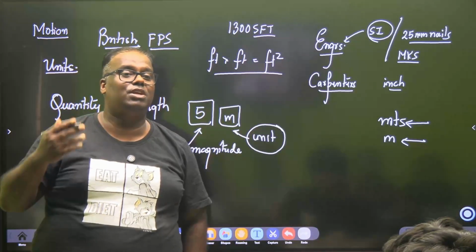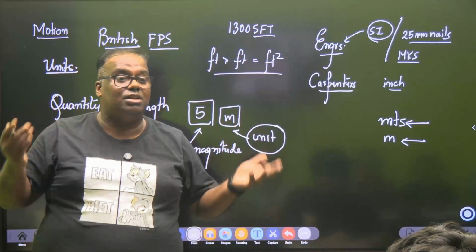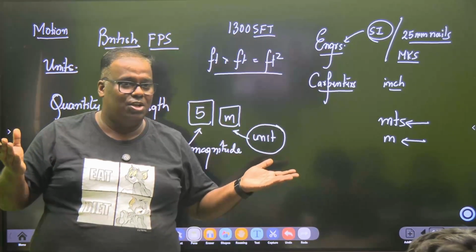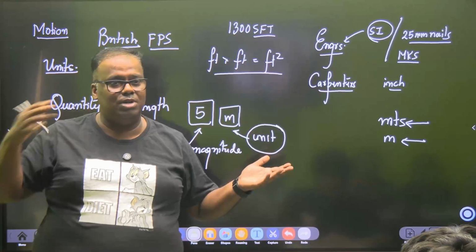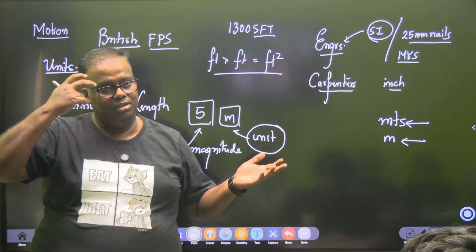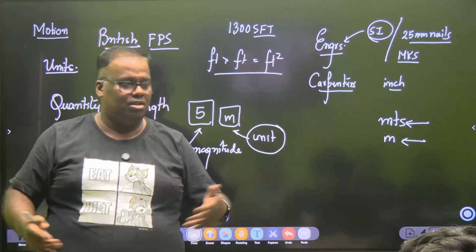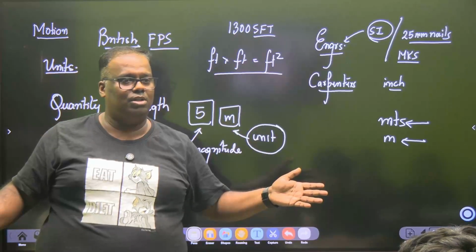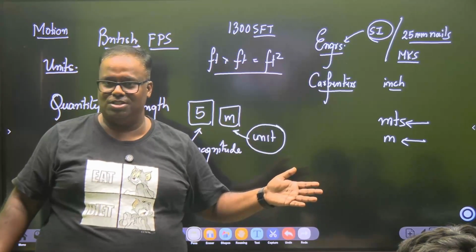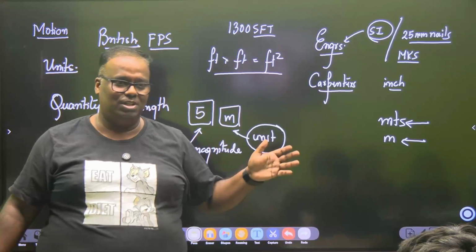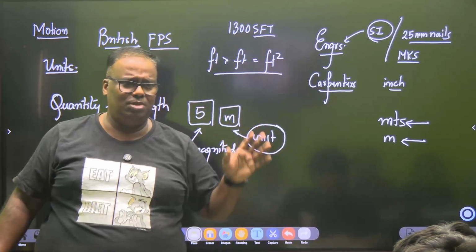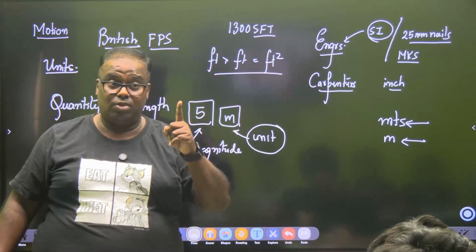Because you will be measuring everything in meters, centimeters, whereas whenever a carpenter or somebody comes, they will talk everything in feet. What is the plywood size? They will say it's a 4 feet by 6 feet plywood. Nobody will talk in meters. But our drawing goes in meters. They don't understand meters. But you can't doubt their craftsmanship.